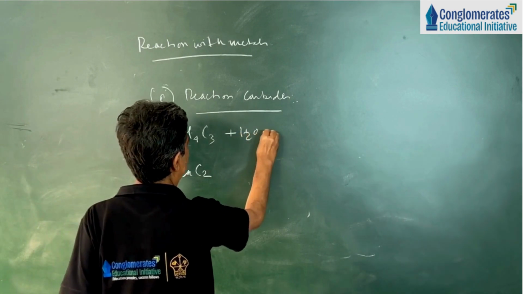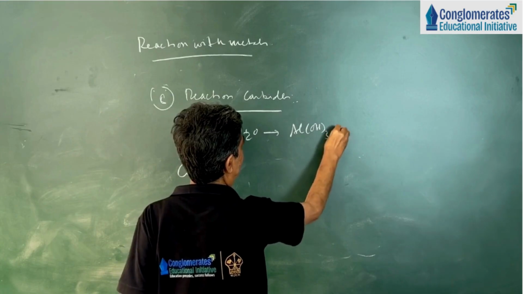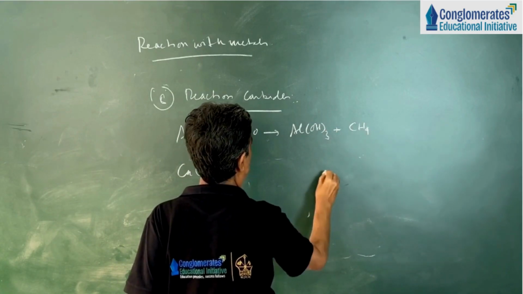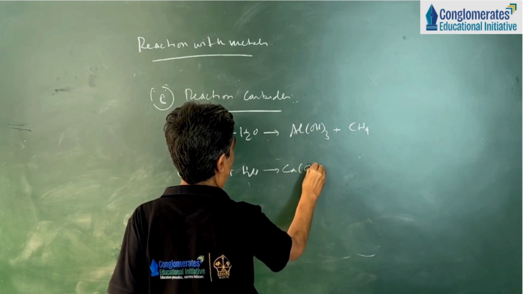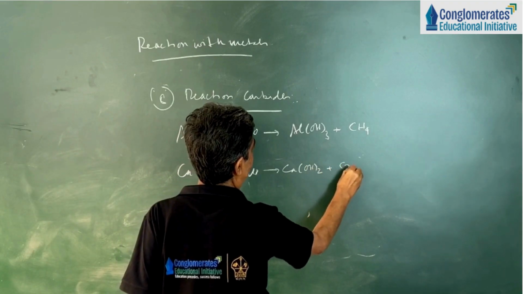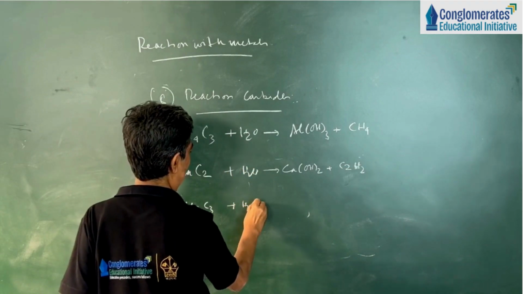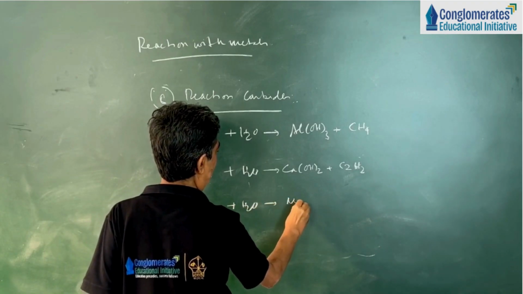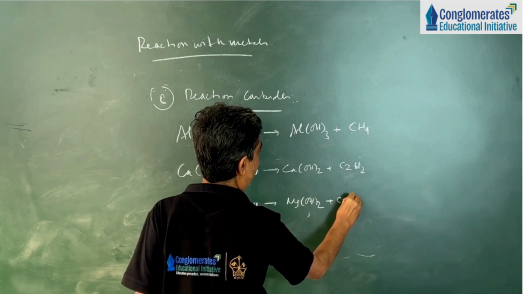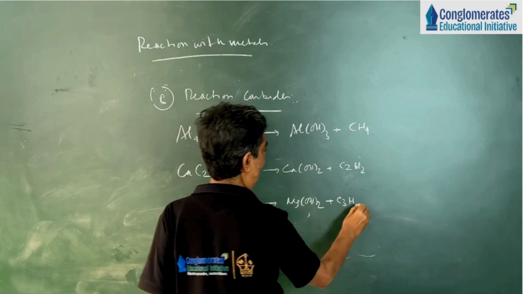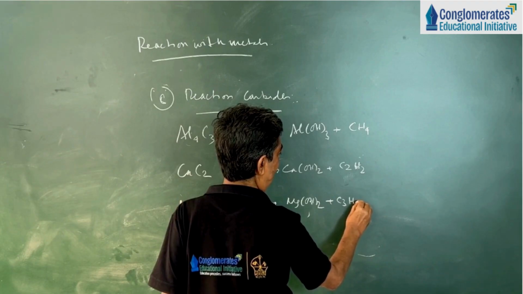They react with water to form aluminium hydroxide plus methane gas. Here, calcium hydroxide plus C2H2, ethyne gas. Magnesium carbide plus water, they form magnesium hydroxide plus propyne, C3H4.